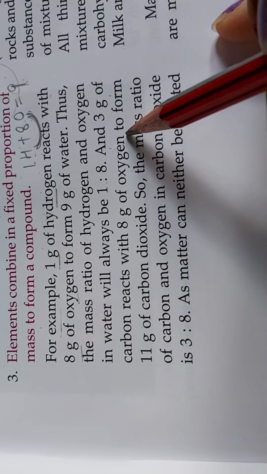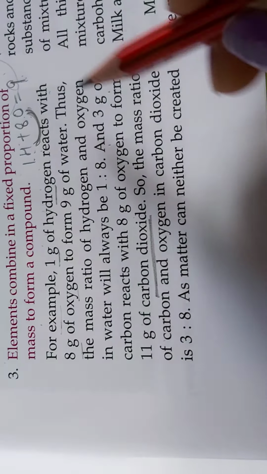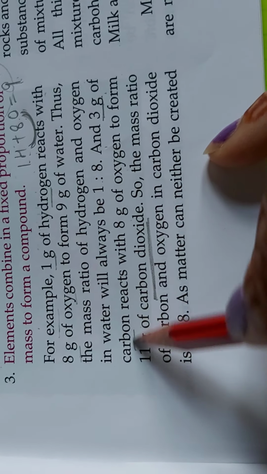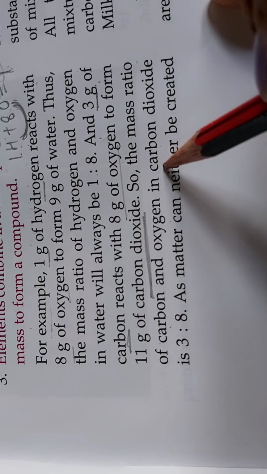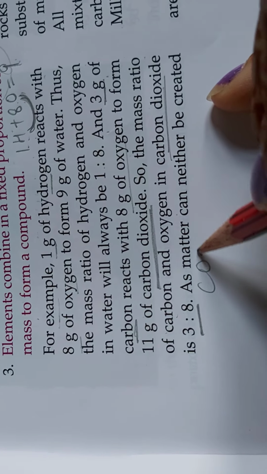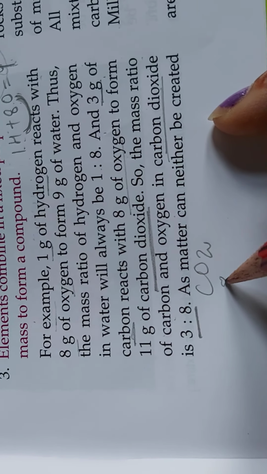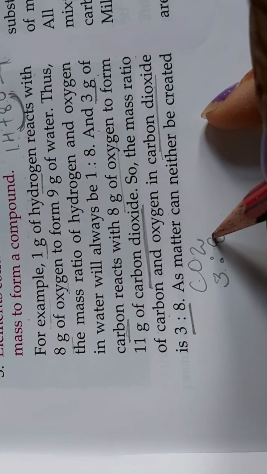And 3 gram of carbon reacts with 8 gram of oxygen to form 11 gram of carbon dioxide. You have to learn these values. 3 gram of carbon, 8 gram of oxygen. So the mass ratio of carbon and oxygen in carbon dioxide will be 3:8. In carbon dioxide, carbon has 3 gram and oxygen has 8 gram, so 3:8, total 11 gram.